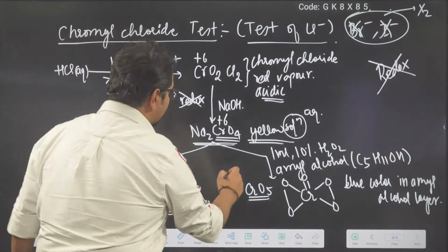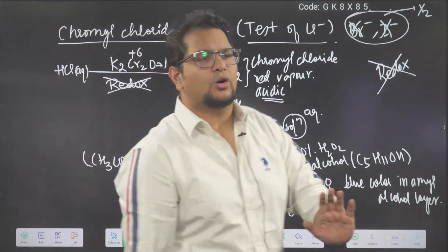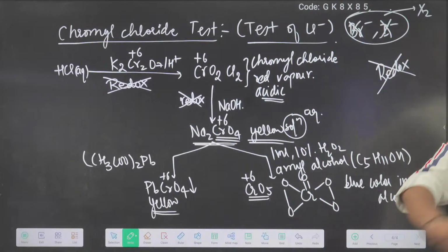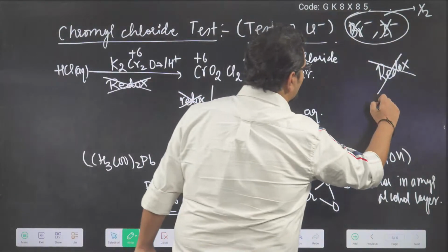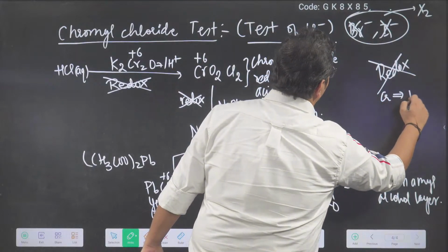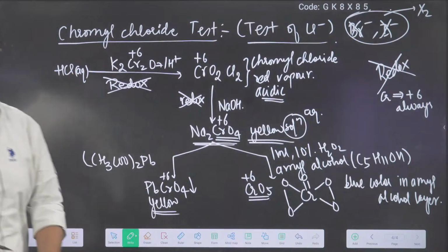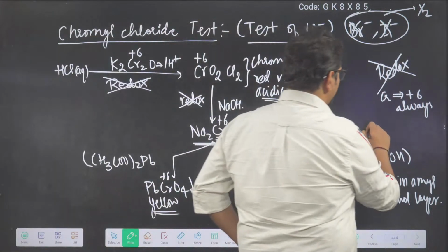Here also chromium is +6. You can understand chromium does not undergo any change in oxidation state in the whole chromyl chloride test. Check. So the redox reaction is not there. Chromium is always going to be +6 in every compound. Clear?